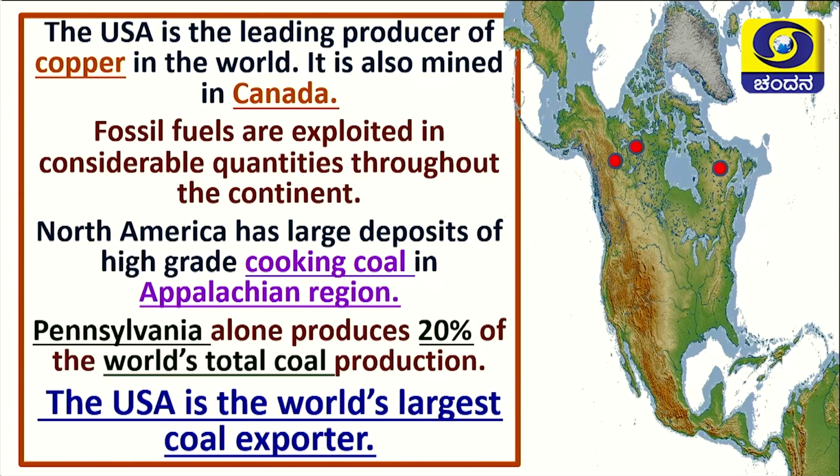Fossil fuels are exploited considerably throughout this continent, and North America has the largest deposits of coking coal in the Appalachian region. Where is the Appalachian region? See, here it is. Pennsylvania itself produces 20% of the world's coal production. In the entire world, if 100% of coal is produced, out of it 20% is produced only here in Pennsylvania. Here you can see that. So obviously the USA is the world's largest coal exporter.